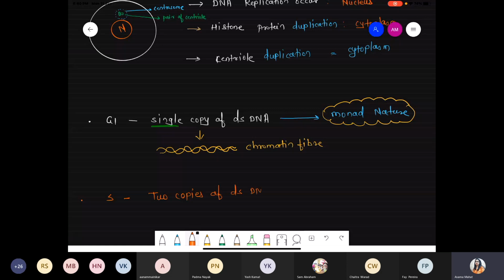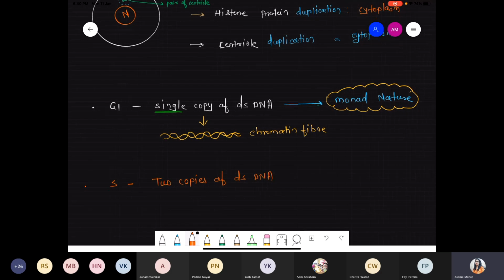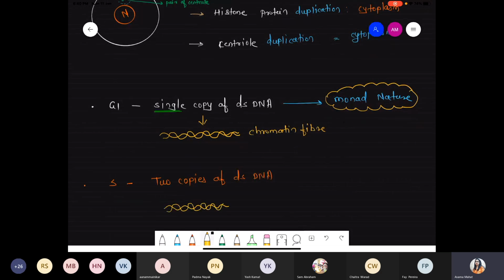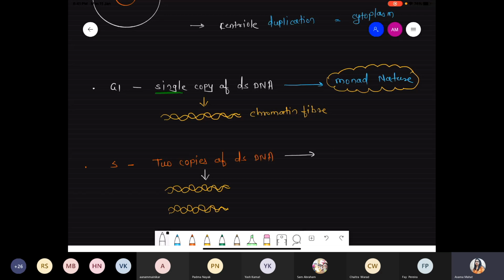Two copies, so it will look something like this. Already there is the chromatin fiber like this, and from the one copy there is now a formation of two copies. So whatever structure gets formed on the basis of two copies is called the dyad nature.